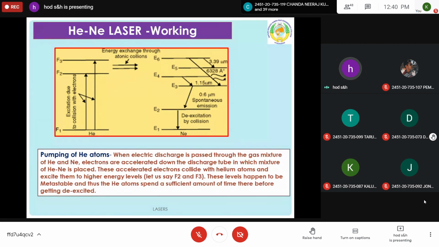In tomorrow's class, I'll discuss the semiconductor laser, its working principle, and a few applications of lasers, so that I can complete this chapter. In the next class, I'll start fiber optics. I think I can complete fiber optics in two classes. Then I'll start unit 3, which has wave mechanics and electromagnetic field. By March 10th or 20th, probably, you can complete the syllabus along with the notes. At this juncture, I'll stop.